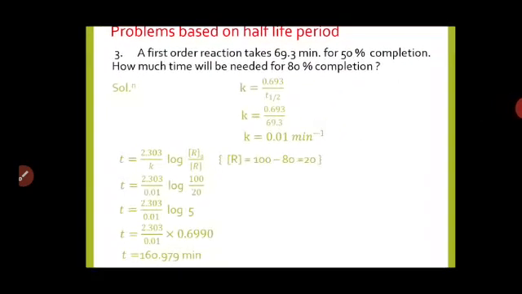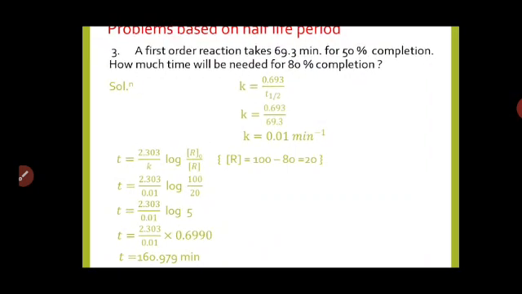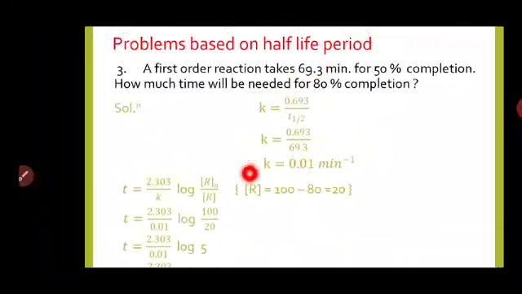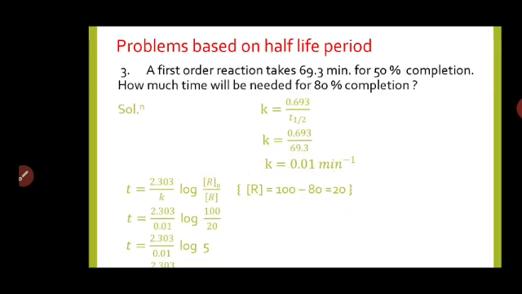Now again one more problem. A first order reaction takes 69.3 minutes for 50% completion, meaning T half is given. How much time will be needed for 80% completion? From T half, first of all we have to calculate the value of K, and then substitute the value of K in the integrated rate equation of first order. For 80% completion, R will be 100 minus 80, so 20 concentration will be remaining. R0 is taken as 100 and R is taken as 20. By substituting this you will get the value of T.